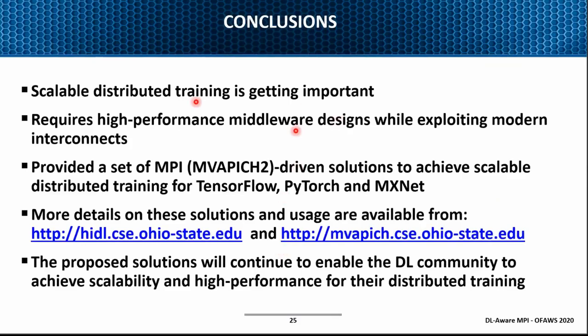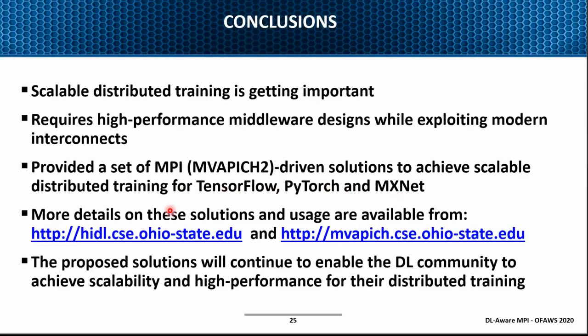What I indicated here is that scalable distributed training is getting very important, and it requires high performance middleware designs while exploiting modern interconnects. In that context, Message Passing Interface, or MPI, libraries have been there for many years. They have been used for HPC applications, but one can now use the same MPI-driven solutions to achieve scalable distributed training. I showed some of the numbers for TensorFlow and PyTorch, but you can also do similar things for MXNet.